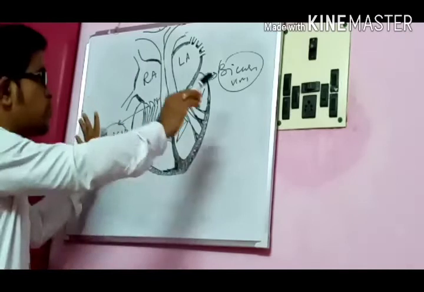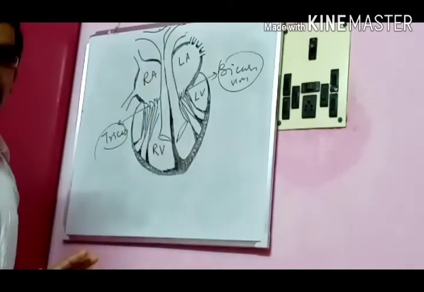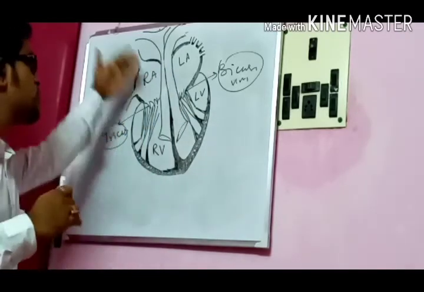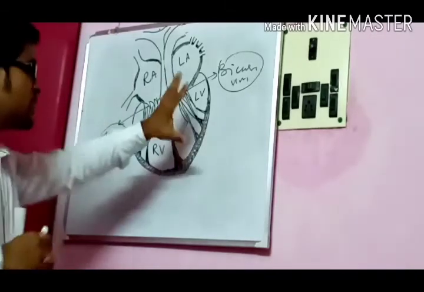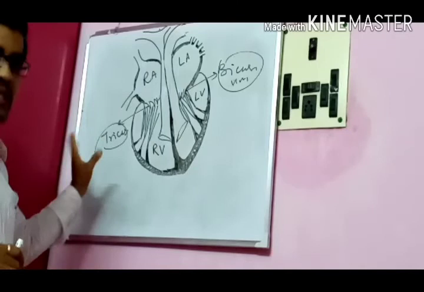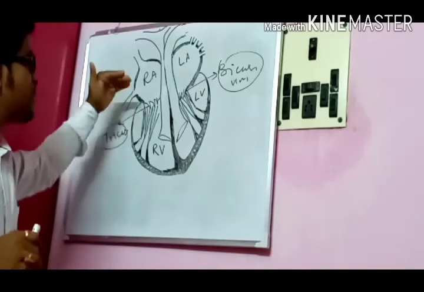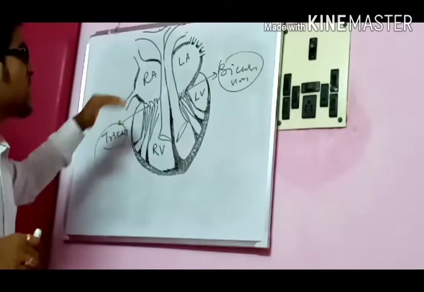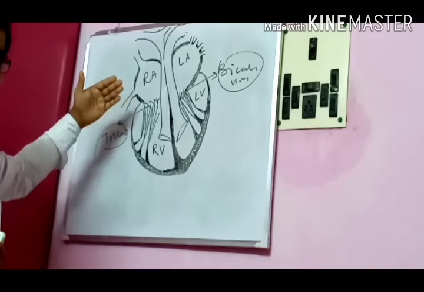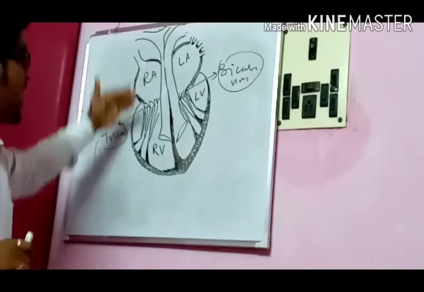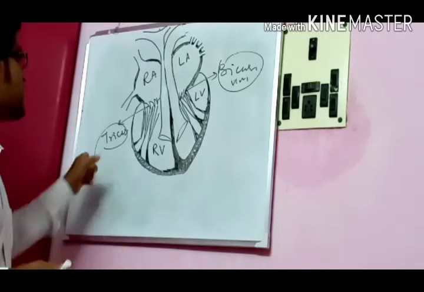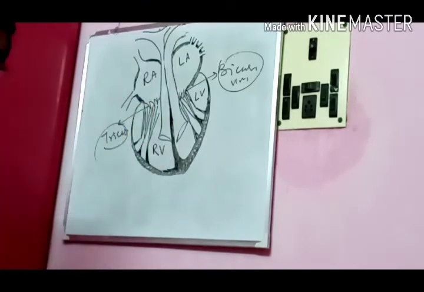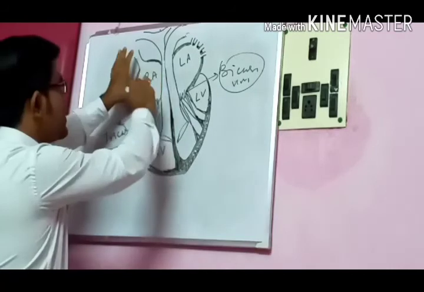Remember that these two are the important valves which separate our two different chambers, that is atrium and ventricle. If these two valves are not there, then they will not be separated as different chambers. They will be connected as the same. It should not happen because they have different functions. They have to be separated. That's why these valves are there. Clear?